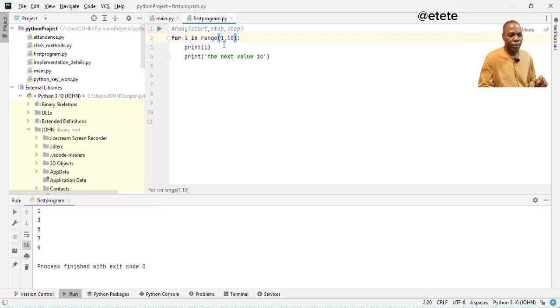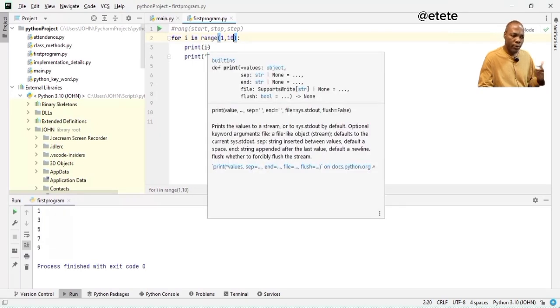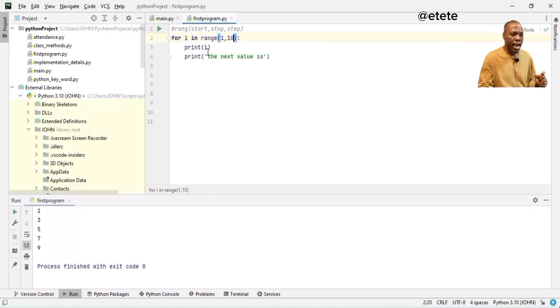Now, for i in range, this colon is telling you that this is the block of code that should be executed before the next iteration. So print i, then it will print this one before the next iteration. So you will see that it will be 1, then it will show you the next value is, before it will print out 2, the next value is, before it will print out 3, the next value is, before it will print out 4. Now, I'm just going to execute this for you to see.